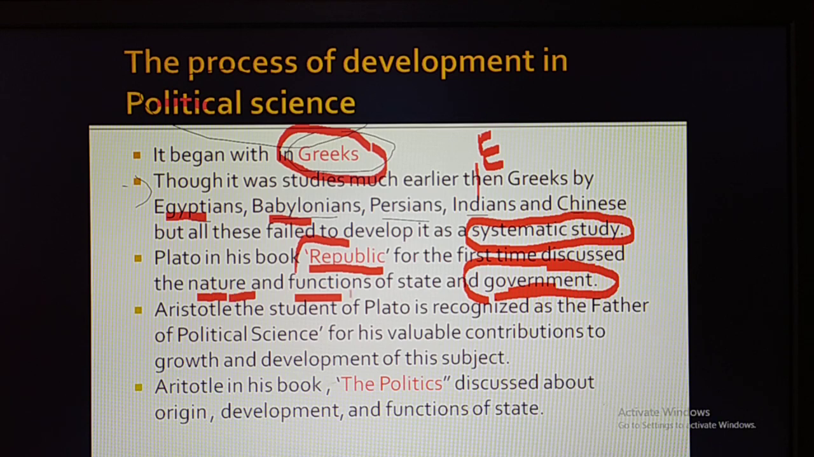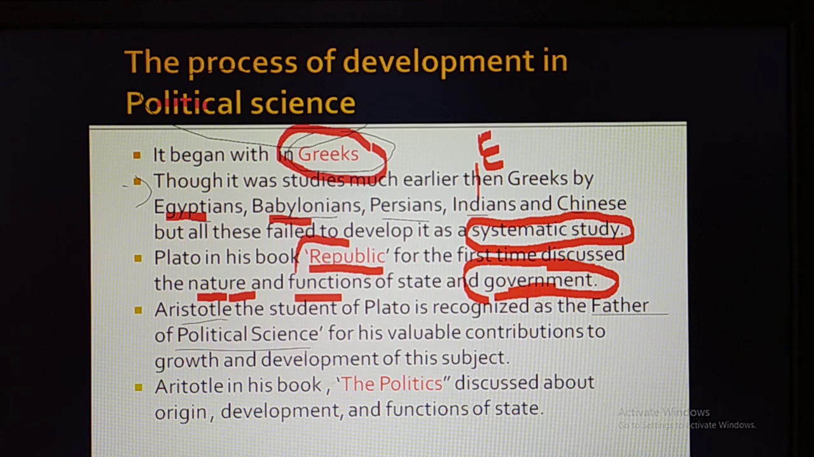So these are the nature of the government. For the first time, that was discussed by Plato in his book called Republic. Next, Aristotle. Here it is given: Aristotle, student of Plato, is recognized as the father of political science.